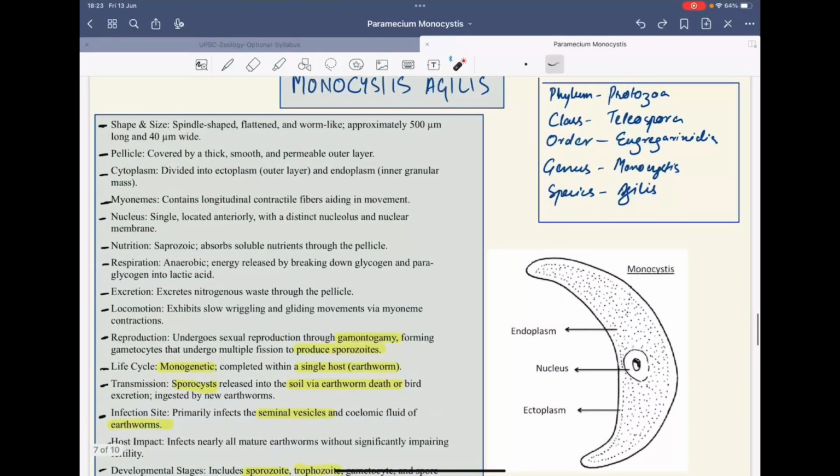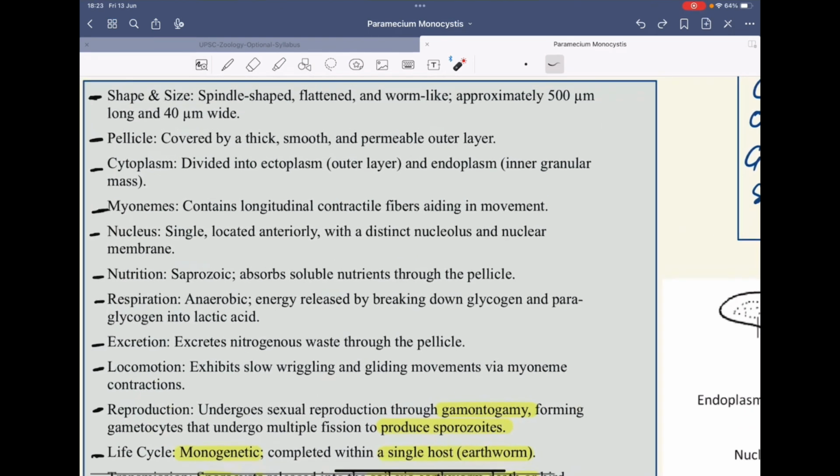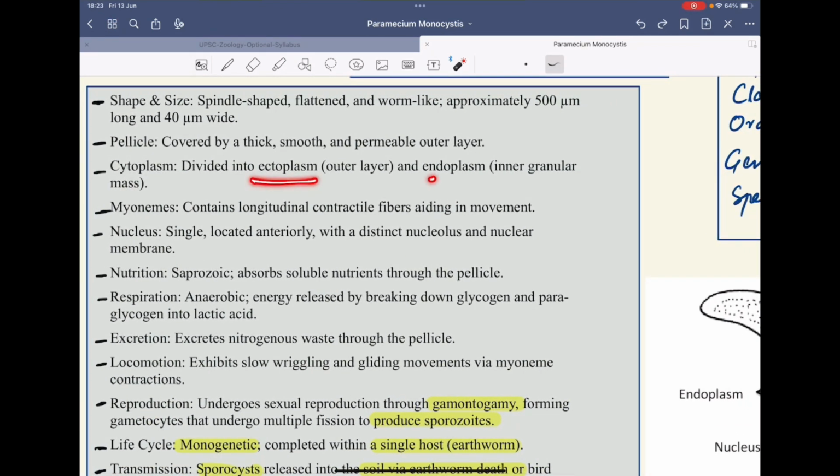It is covered by a thick, smooth, permeable outer layer. Why a permeable outer layer? Because of the excretory wastes, and it's saprozoic in feeding, that's why it needs a permeable outer layer. The cytoplasm is divided into ecto and endoplasm.